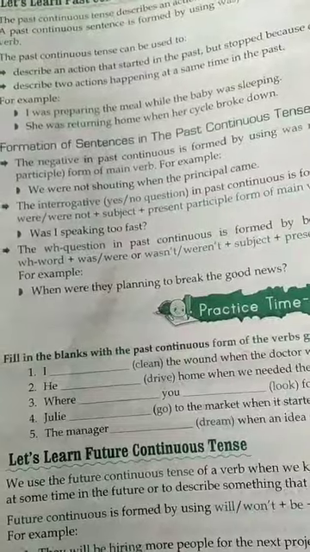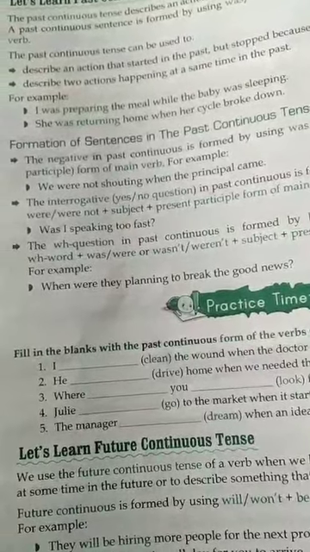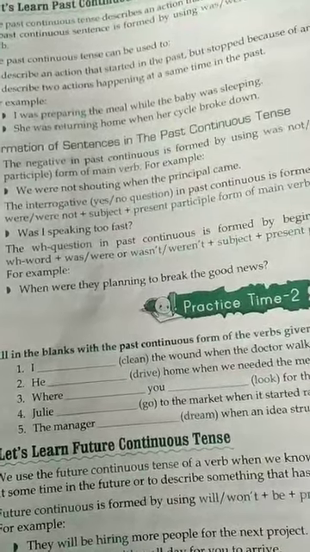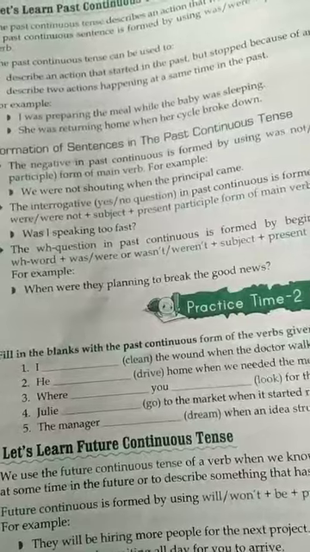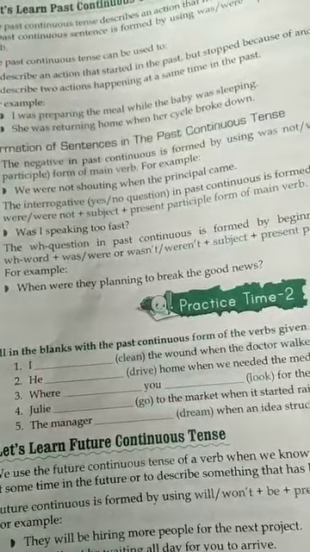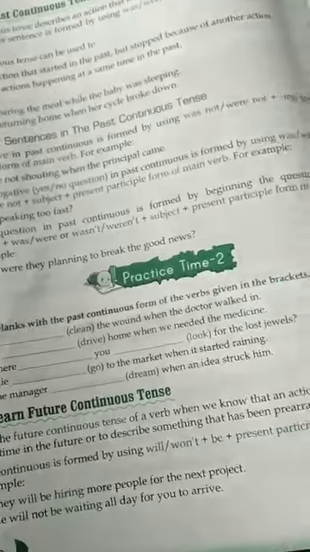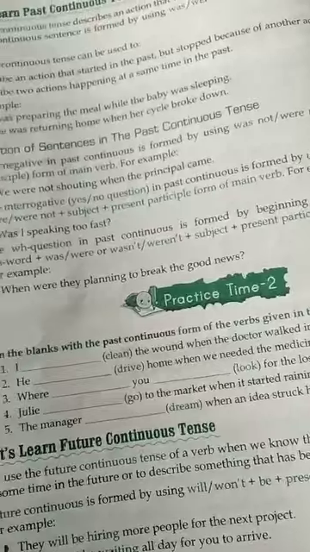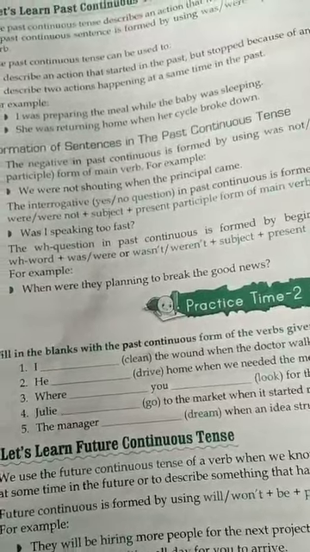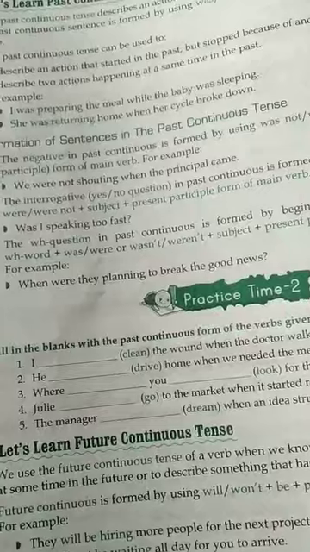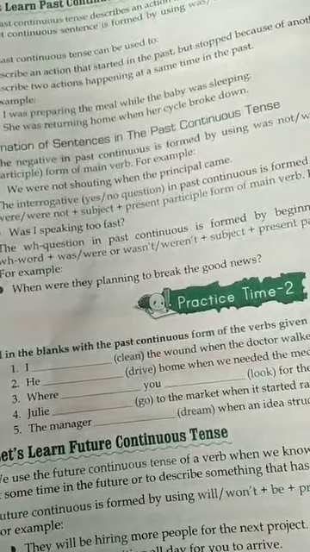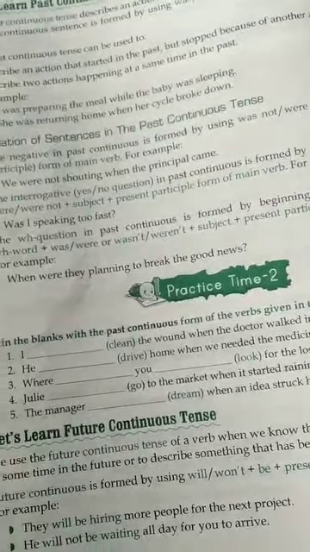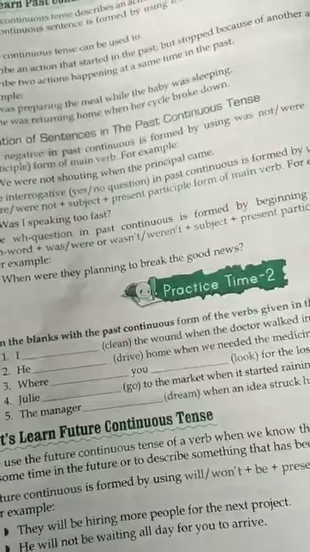After that, helping verb. Helping verb was, were or wasn't, weren't. Wasn't is the short form of was not. Weren't is the short form of were not. Plus subject plus present participle form of main verb. Present participle form of main verb means ing form of main verb. When we write WH question in past continuous tense, we write WH word plus was, were or wasn't, weren't plus subject plus present participle form of main verb.